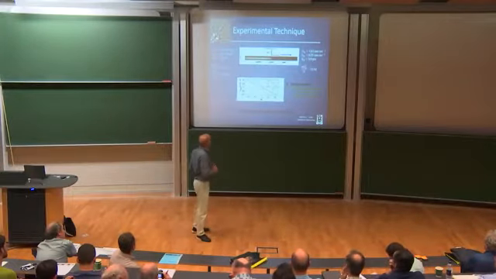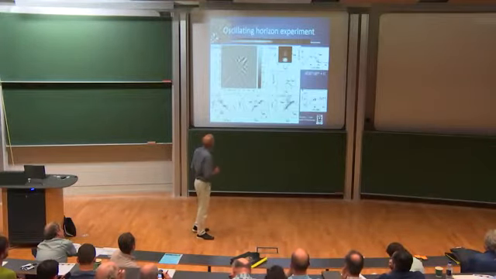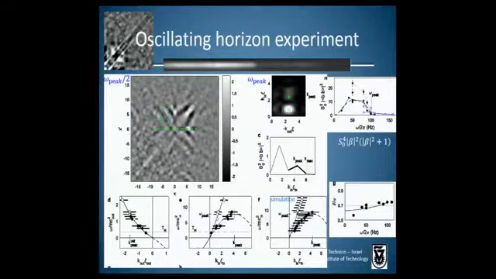So first, let's look at this preliminary experiment. So here's the correlation function in this preliminary experiment where we choose a certain frequency and cause the horizon to oscillate. And you could see in this quadrant, which is the correlations between inside and outside the black hole, this wave pattern.